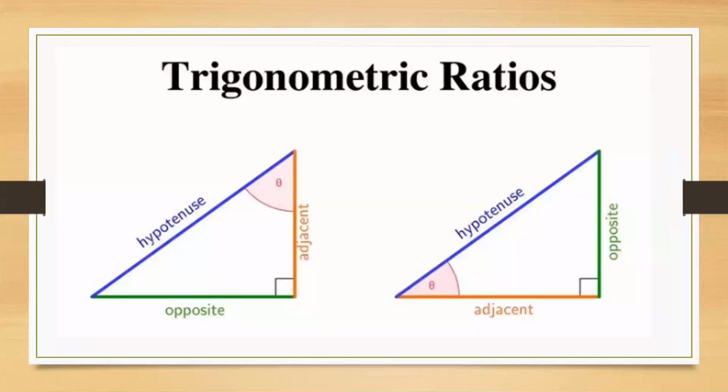See, before exactly going into the trigonometric ratios, the terminology of the sides is very, very important. With respect to theta, what is opposite, what is adjacent, what is hypotenuse. Just observe these two triangles, you will notice that the hypotenuse is rigid. It is always opposite to the right angle. The other two terms, opposite and adjacent, are relative. They are with respect to the concerned angle theta. Theta is a symbol. Instead of theta, we may use any other symbol, but the worldwide widely used symbol is theta.